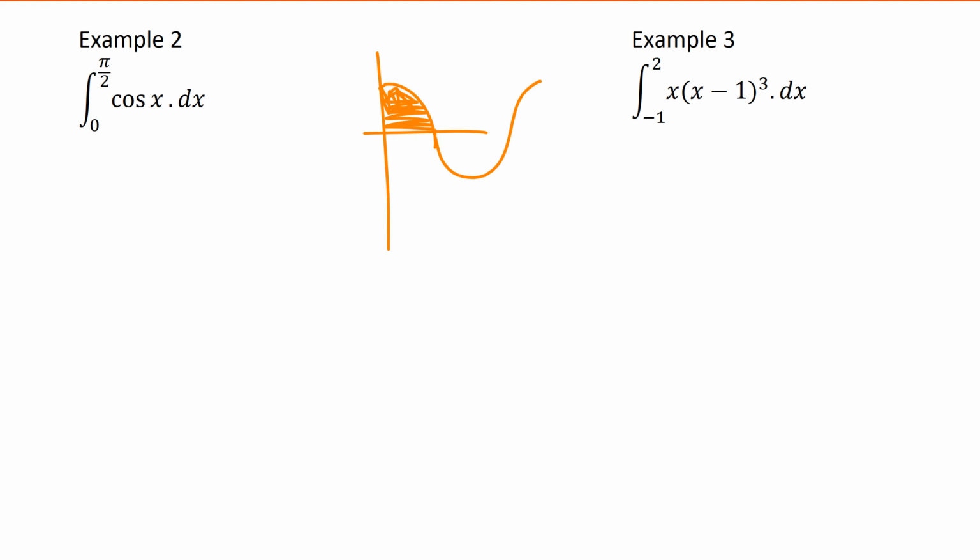What's the first thing I'm going to do? Integrate cos x. Get my formula sheet out because I'm not that flash. Keep getting mixed up. Integrate cos x and I get sin x. So I'm going to get sin x between pi over 2 and 0. Now what do I do?